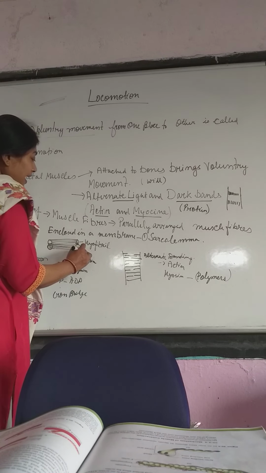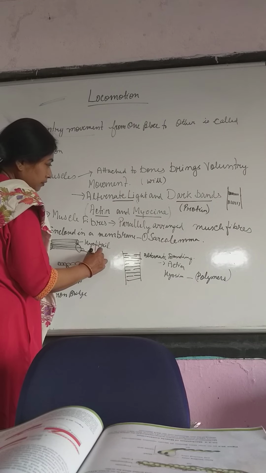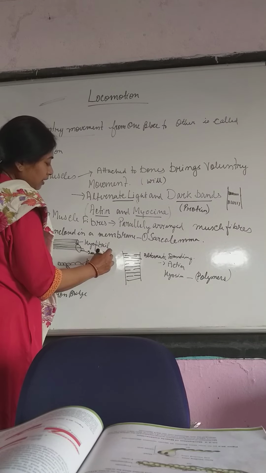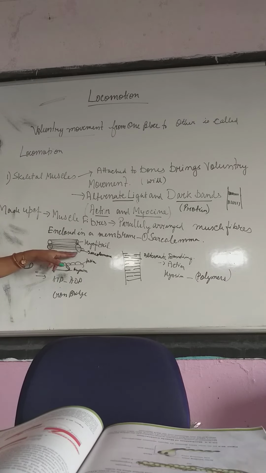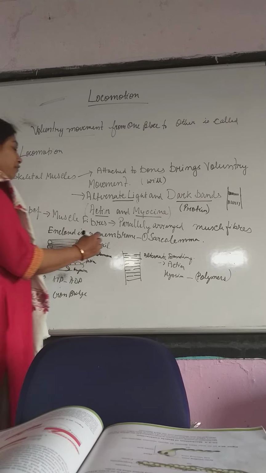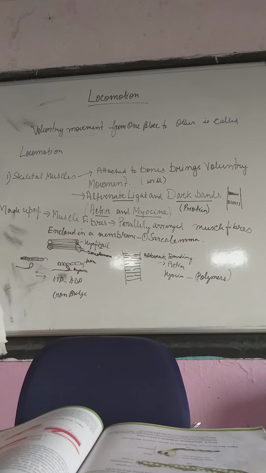This membrane is known as the sarcolemma. Sarcolemma is the membrane bound. These muscle fibers bound by the sarcolemma together form a unit, so that is known as a myofibril. One unit. That means muscle fibers enclosed in a membrane are called a myofibril.